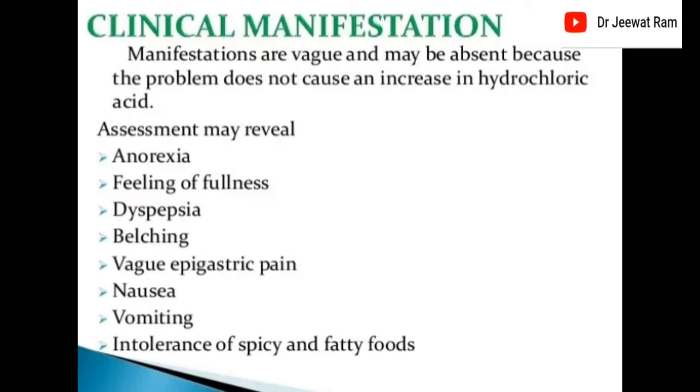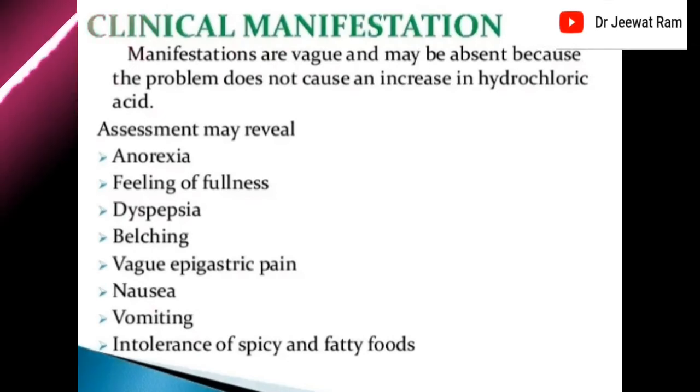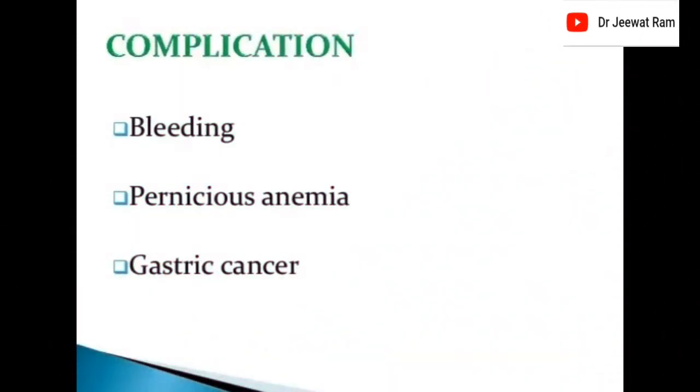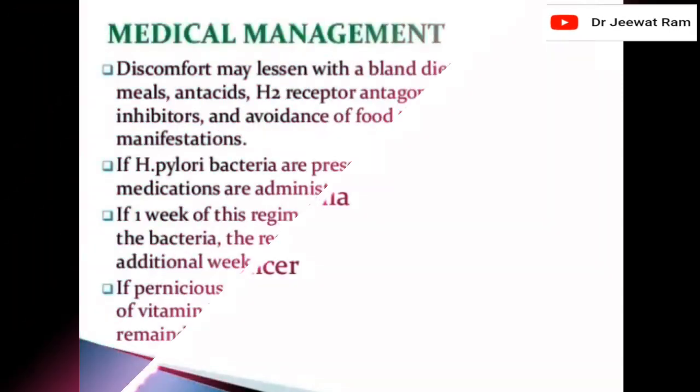Clinical manifestation: manifestations are vague and may be absent because the problem does not cause an increase in hydrochloric acid. Assessment may reveal anorexia, feeling of fullness, dyspepsia, belching, vague epigastric pain, nausea, vomiting, intolerance of spicy and fatty foods. Complications: bleeding, pernicious anemia, gastric cancer.